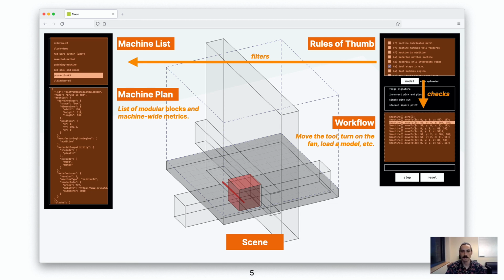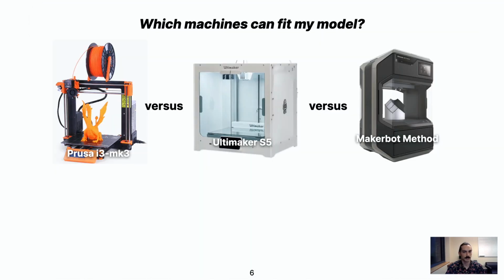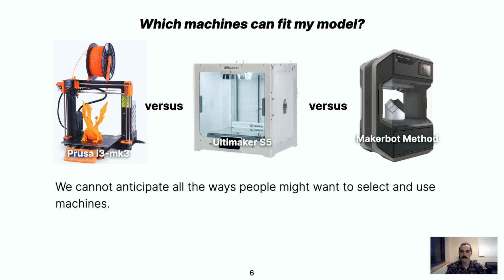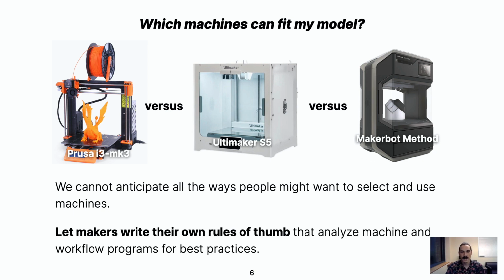Now we can return to our original question, which is, which machines can fit my model? Now we could implement a special feature in our interface, but we actually don't want to stop there. There are thousands of decisions that an increasingly diverse base of makers makes with a plethora of machines, and we can never build an interface for all of them. Instead, Taxon's strength is that with its programmatic foundation, it lets makers write and share their own rules of thumb for selecting and using machines.